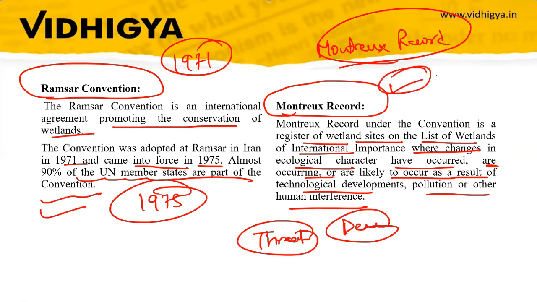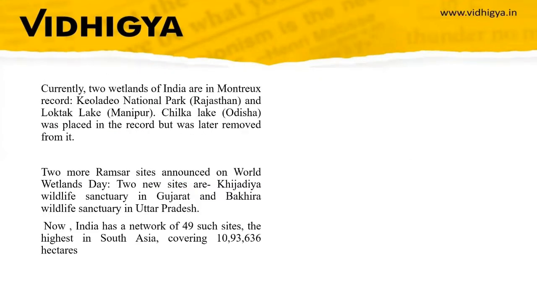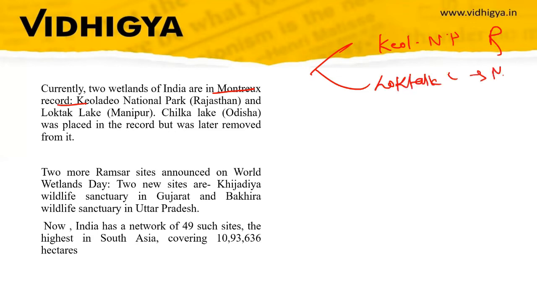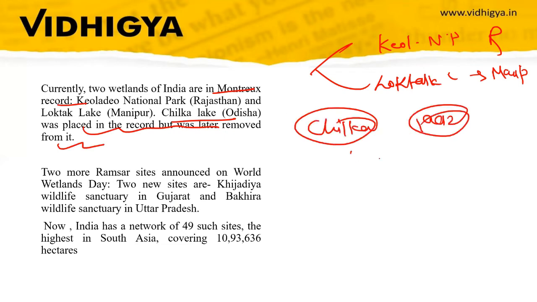When later the government takes conservation steps and revives those wetlands, then the name of that wetland is removed from the Montreux Record register. Currently, two wetlands of India are in the Montreux Record: Keoladev National Park, which is in Rajasthan, and the other is Loktak Lake. This is located in Manipur. Chilika Lake was placed in the record but was later removed. Earlier Chilika Lake was placed in the year 1992, but it was removed due to conservation efforts. So currently in the list are Keoladev and Loktak.